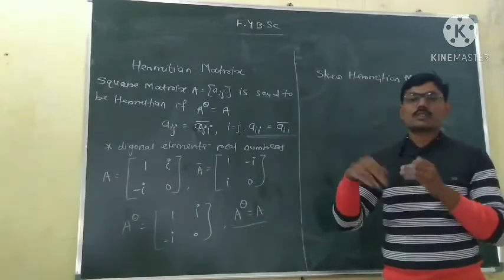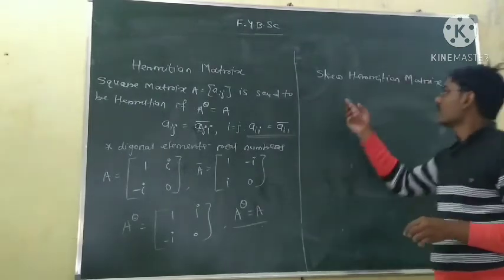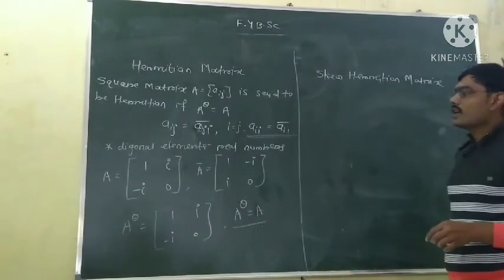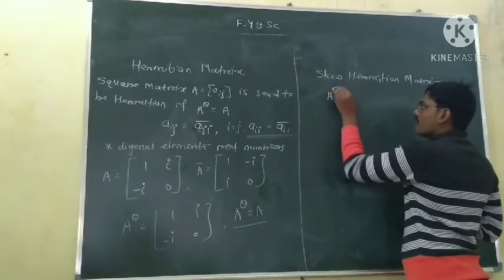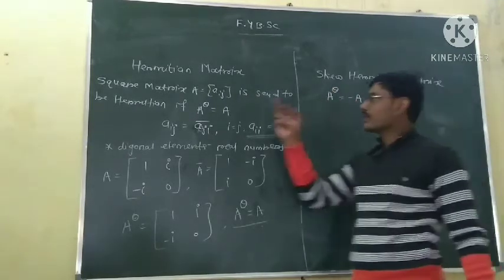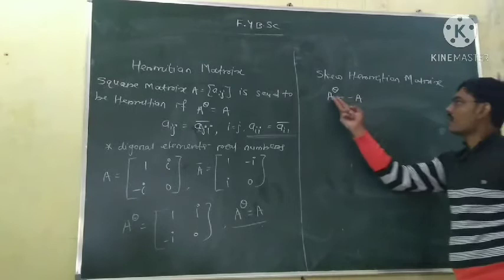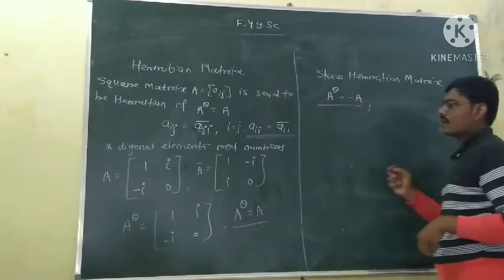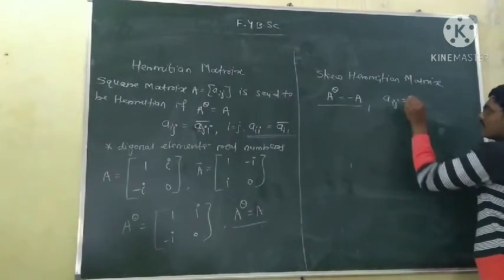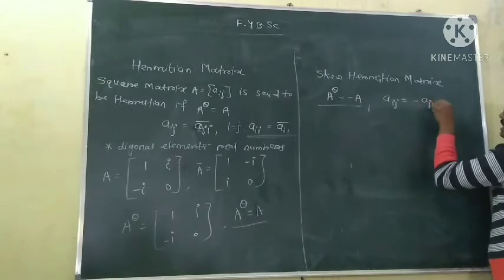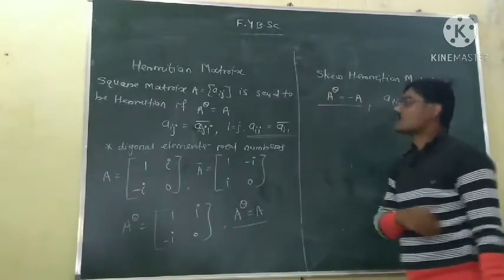Again it is similar to the skew symmetric matrix. In a skew symmetric matrix, A transpose is equal to minus A, and here a square matrix is said to be a skew Hermitian matrix if A conjugate is equal to minus A. Similar definition: a square matrix A given by Aij is a skew Hermitian matrix if A conjugate is equal to minus A, or in terms of Aij, Aij must be equal to minus of Aji conjugate. If this is satisfied, the matrix is said to be a skew Hermitian matrix.